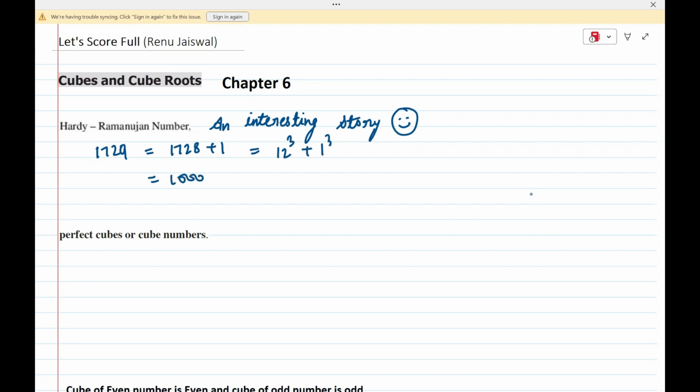He also said it is 1000 plus 729, which is again 10 cube plus 9 cube. So 1729 has become such an interesting number. Isn't it such an interesting story that a person can play with this big number in a fraction of a second? And he was known for his mathematical skill.